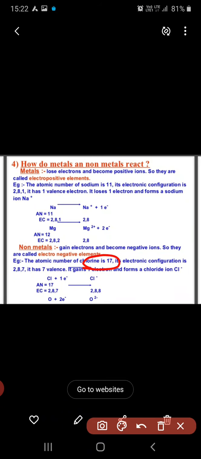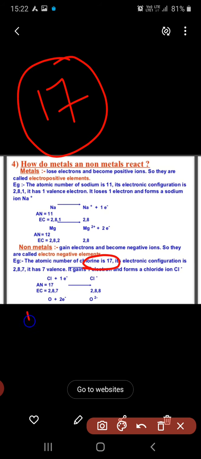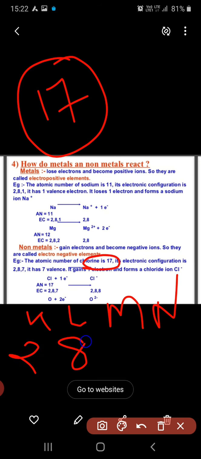Okay, so we take an example of chlorine. The atomic number for chlorine is 17. So there are K, L and M shells. How many in the case of chlorine? Here 2, 8 in L and 7 in M. So for stability it requires 1 electron.